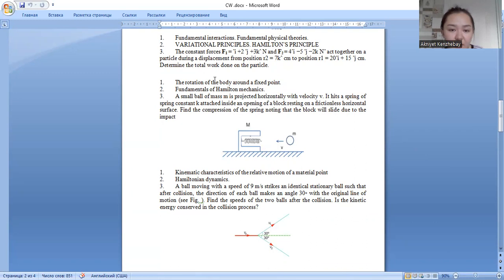So the next is a variational principle, Hamilton's principle. In science, especially in mathematical studies, a variational principle is one that enables a problem to be solved using calculus of variations, which concerns finding functions that optimize the values of quantities that depend on those functions.